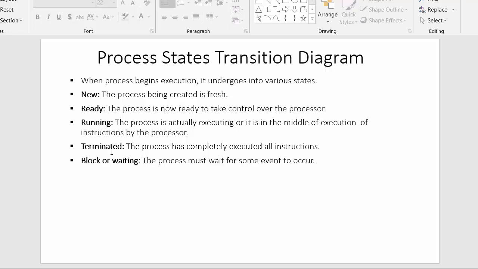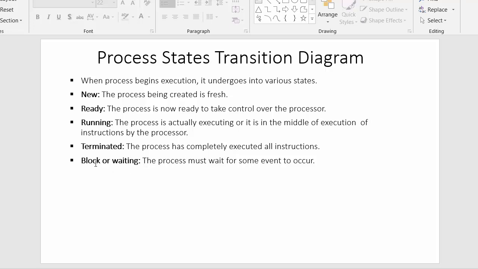The next state is the terminated state. The process has completely executed all instructions. The processor has executed each and every instruction of that process, and now it will send that process out of the processor.